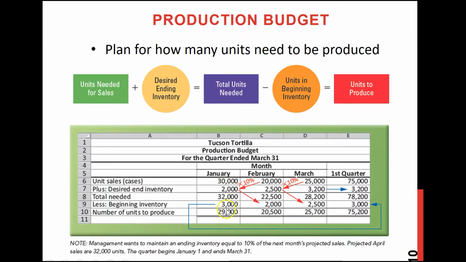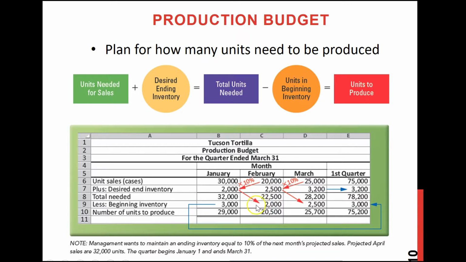That's the month of January. Now we're gonna do the same thing for February. Again, February's targeted sales is 20,000 units. They have the desired ending inventory, which is 10% of next month's targeted sales. They already have some beginning inventory.